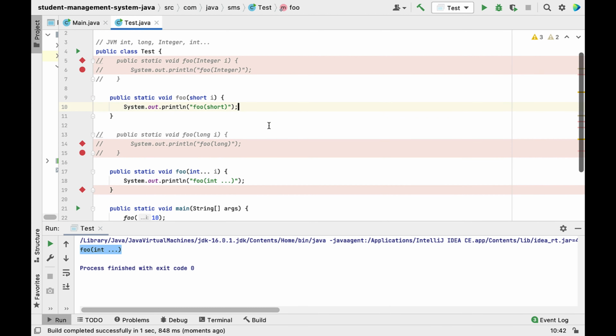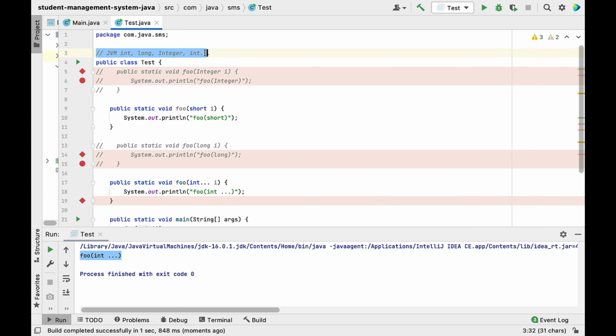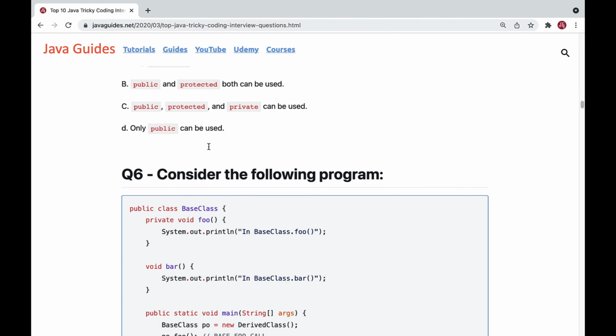So I hope you understood the order in which the JVM will match the types of the method arguments. So this is a pretty interesting question, guys. Just remember this order, and you can answer this kind of questions easily. Okay, let's go ahead and head over to the next question.